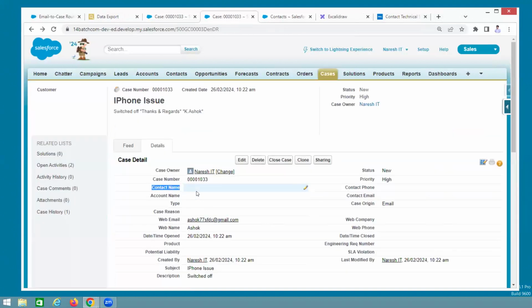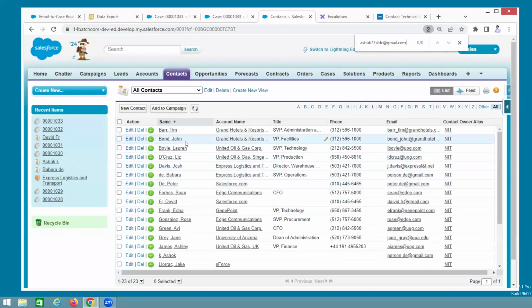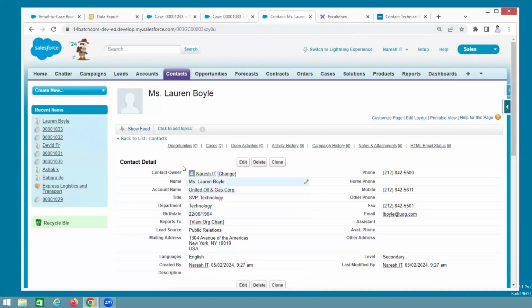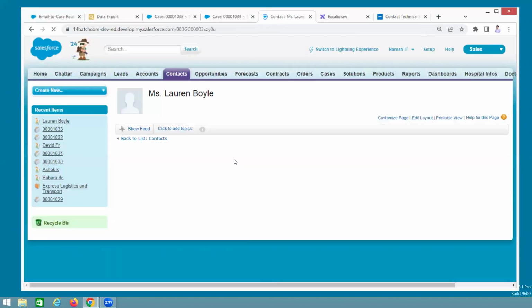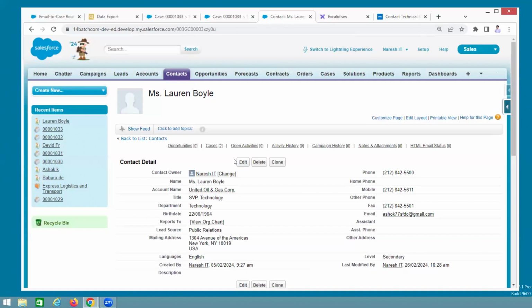For example, say Ashok 77 person is there. For example, see in the next use case. Who is this guy? Lauren Boyle. Okay. Lauren Boyle's mail address is my mail address. That means Ashok 77 SFDC mail belongs to which guy? Lauren Boyle. Understand?